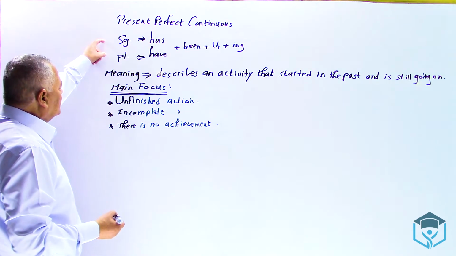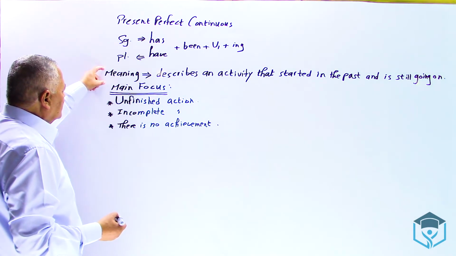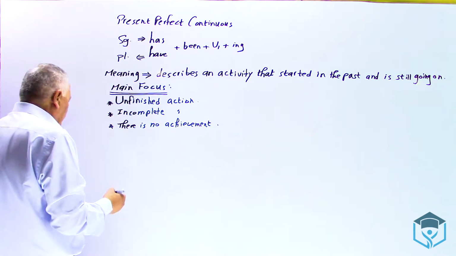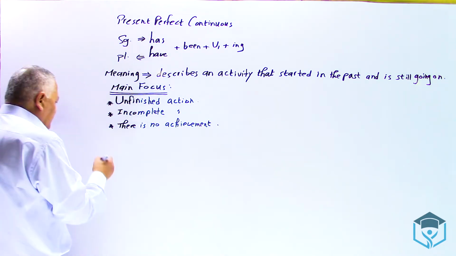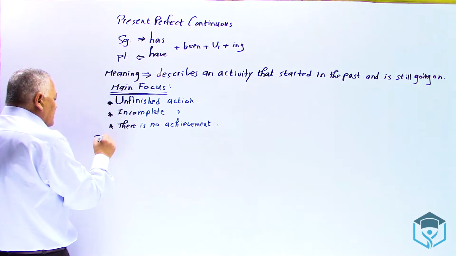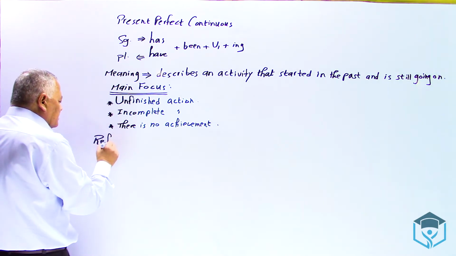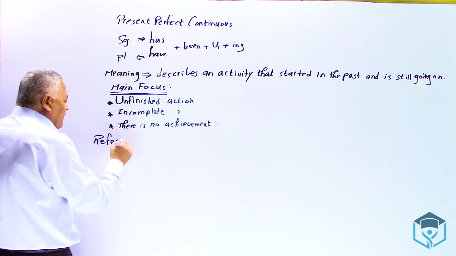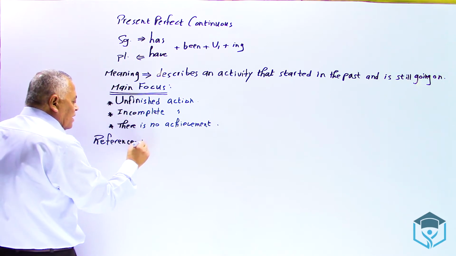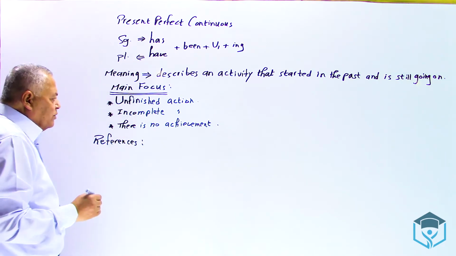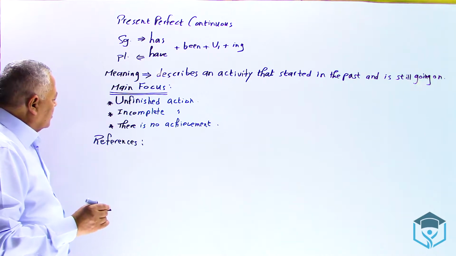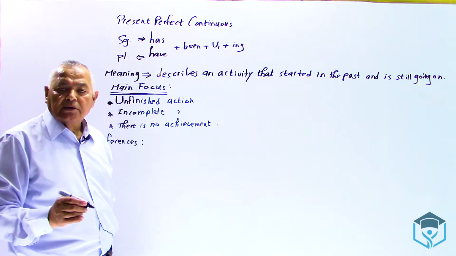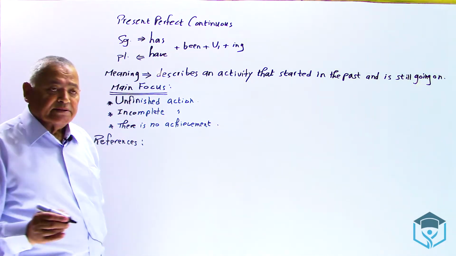Then the form, the meaning, the main focus, and the last point is: what are the references? Instead of repeating 'keywords' again, I add a new word: references.